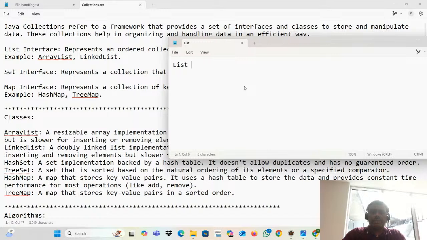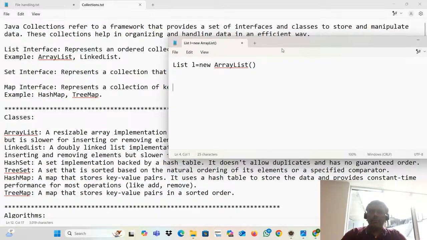I told you the list is an interface, right? List L is equal to, can I put new List? No, I cannot put new List. Why can't I? Because it's an interface. It cannot be instantiated. That's what we studied in the abstraction video. Then what is the use of this? But this interface must be implemented by one class, right? That class is nothing but array list or linked list, any one class. I am taking the array list. Now I can use it.